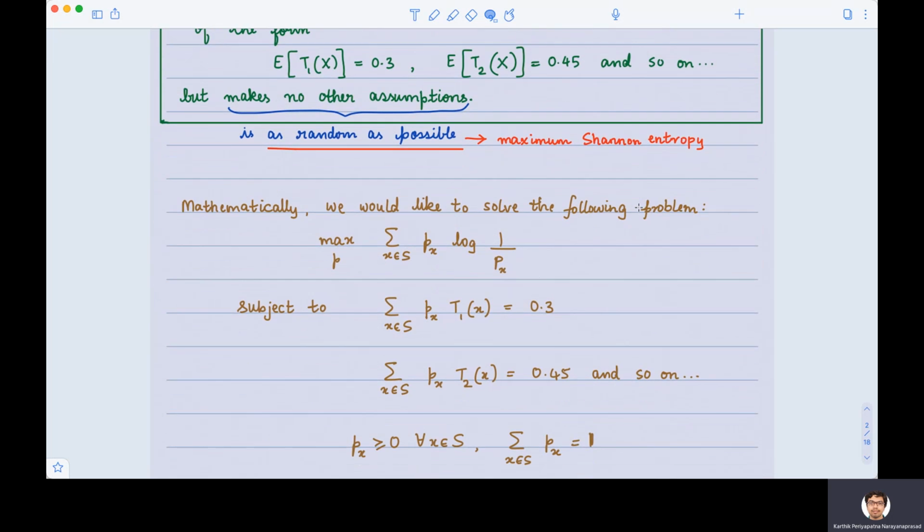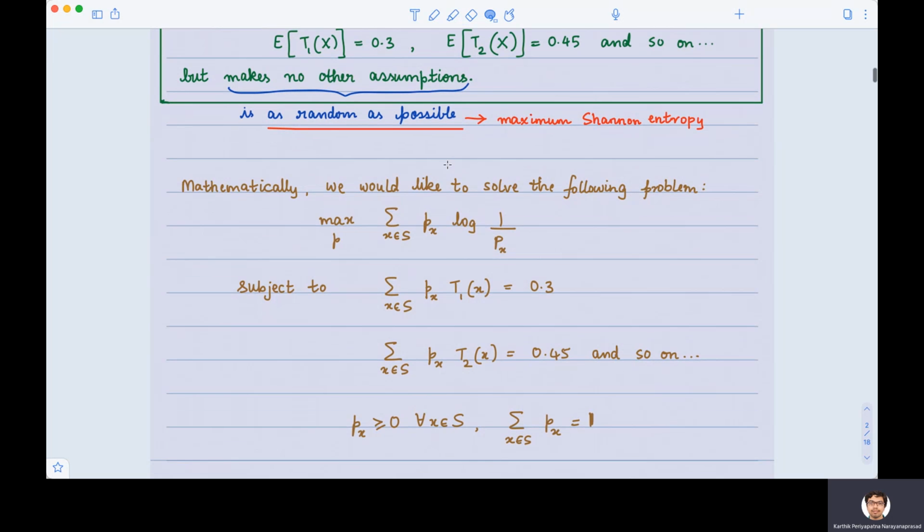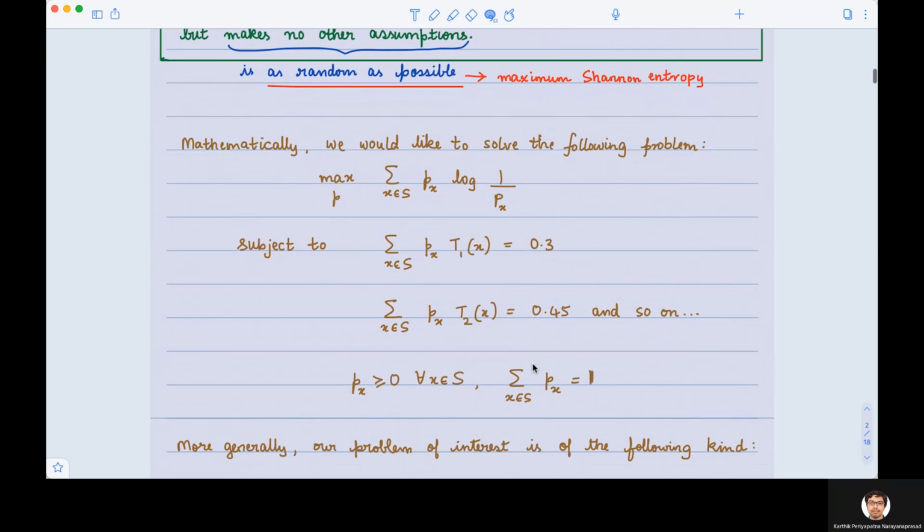Mathematically, how do we write the problem that we would like to solve? It is maximizing over all probability distributions P. What do we maximize? We would like to maximize the Shannon entropy. That is, we would like to find a distribution that has the largest Shannon entropy subject to satisfying certain measurements. That is, the expected value of the first measurement is 0.3, the expected value of the second measurement is 0.45, and so on.